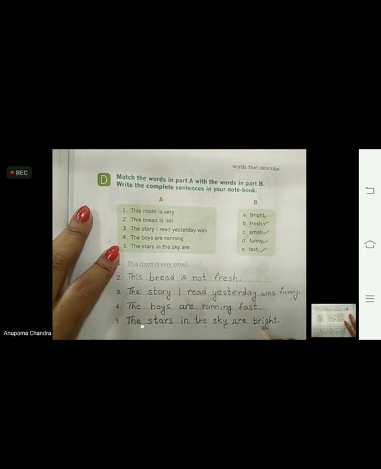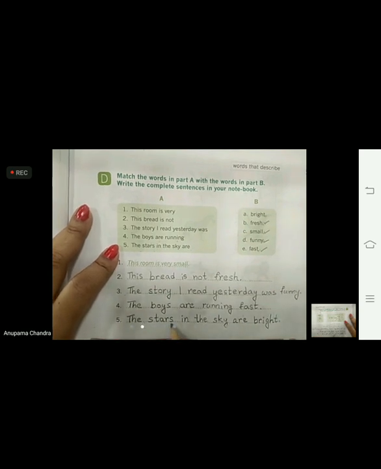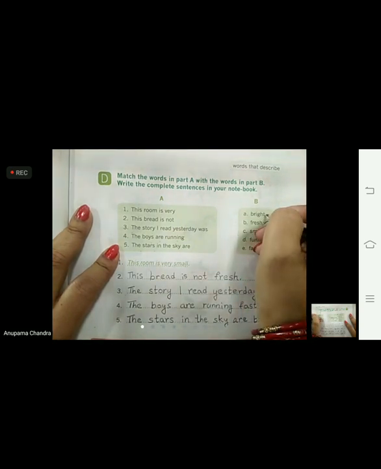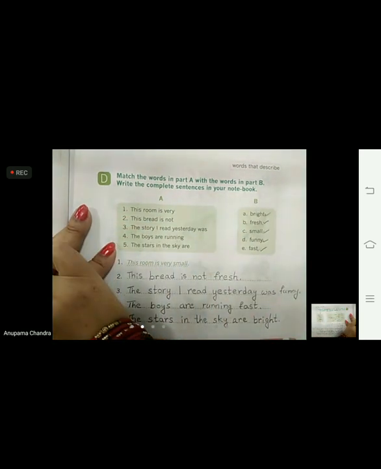Don't forget to give a full stop after every sentence. I repeat, the stars in the sky are bright. Take the word bright here as we have already used the word.